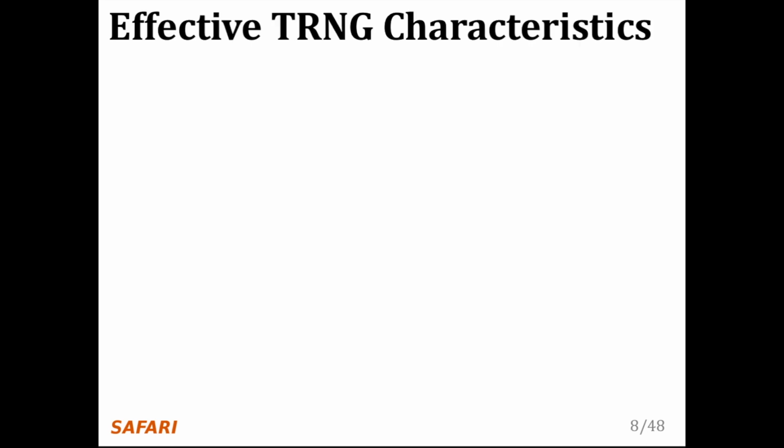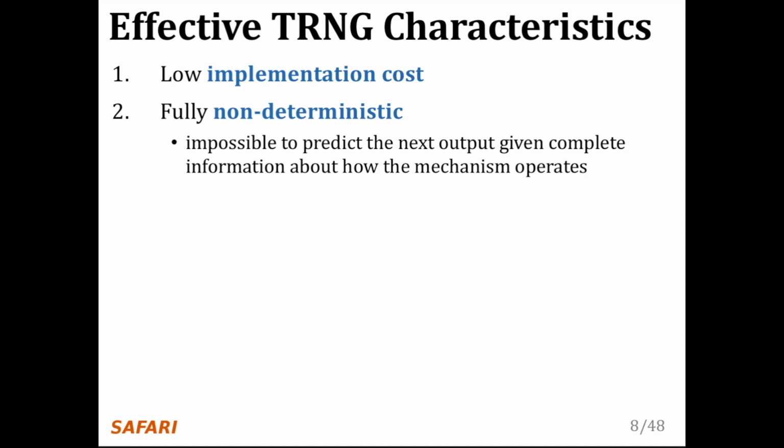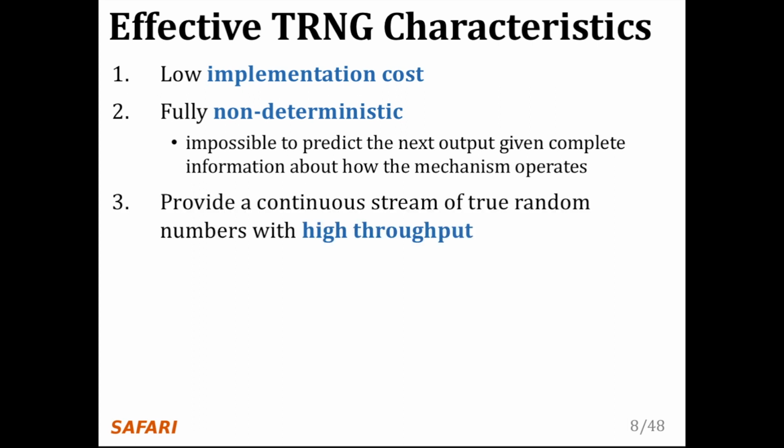We identify 6 effective TRNG characteristics that we want our proposal to satisfy. It would have a low implementation cost, a mechanism that requires little or no changes to current systems and minimal additional area overhead. It should be fully non-deterministic, which can be guaranteed by sampling a truly random physical phenomenon, so it is impossible to predict the next output given complete information about how the mechanism operates. It should provide a continuous stream of true random numbers with high throughput, such that applications are not bottlenecked by the true random number generator.